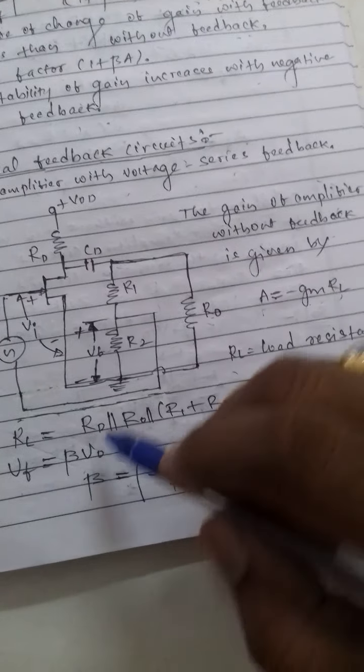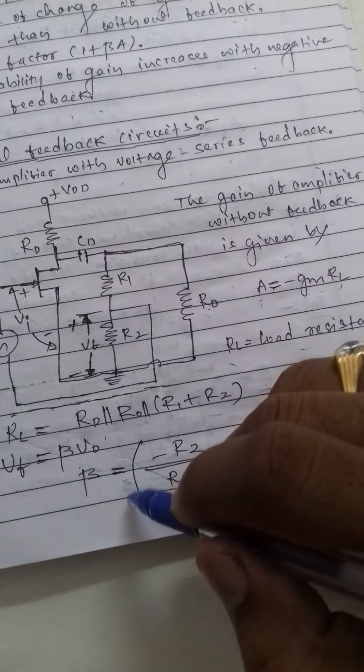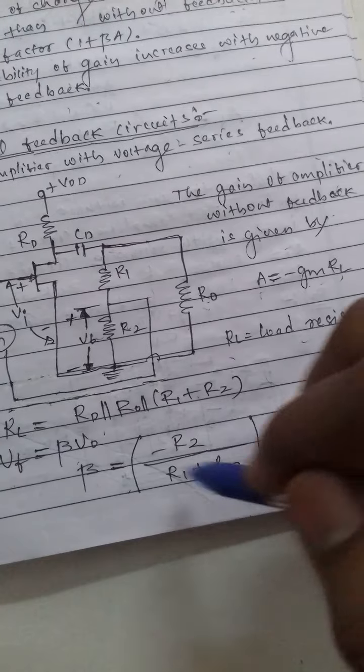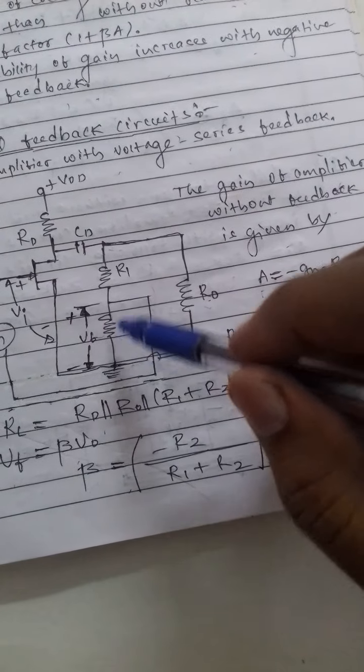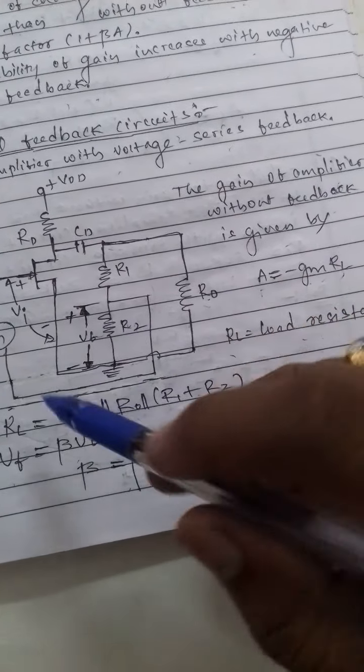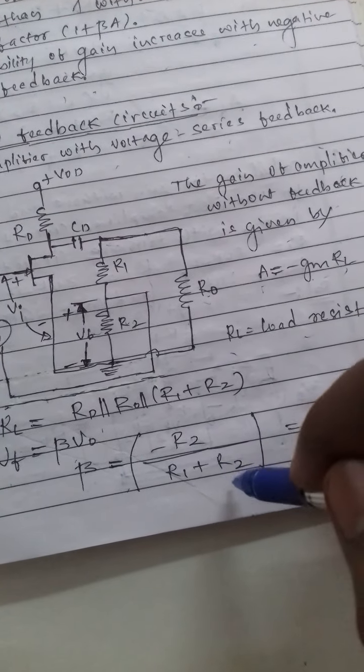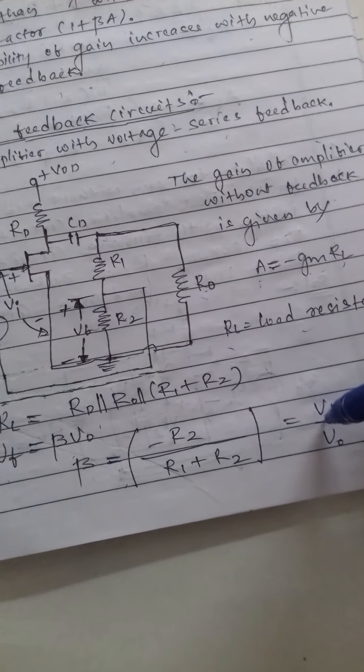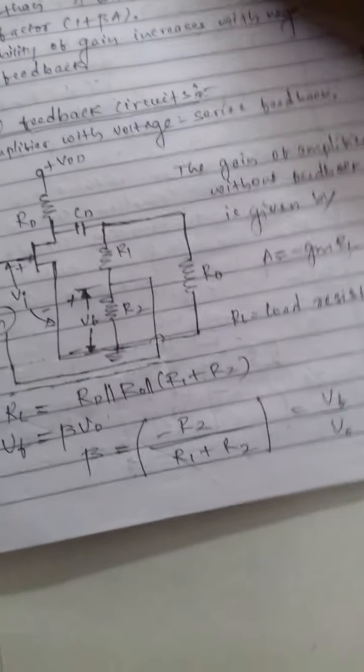Now the feedback voltage Vf is equal to beta V0. Beta is equal to minus R2 upon R1 plus R2, that is the feedback factor, equal to Vf upon V0.